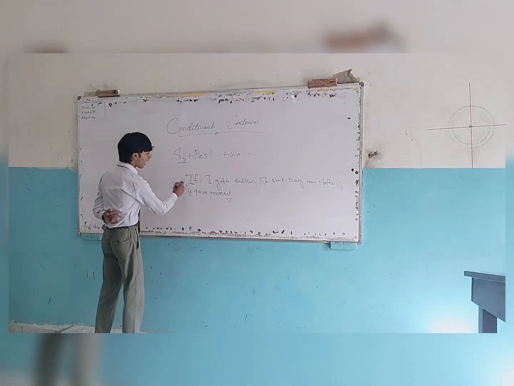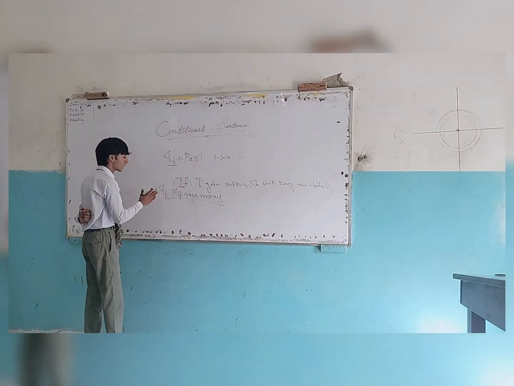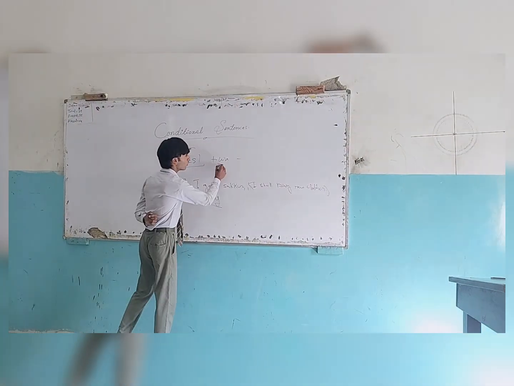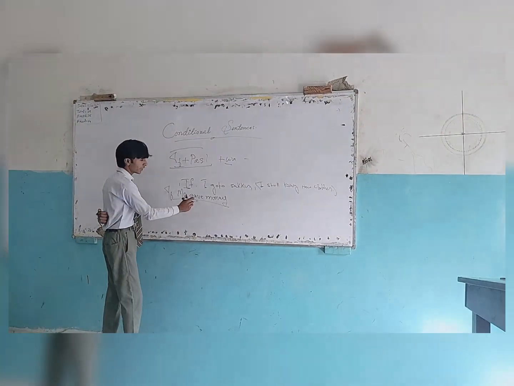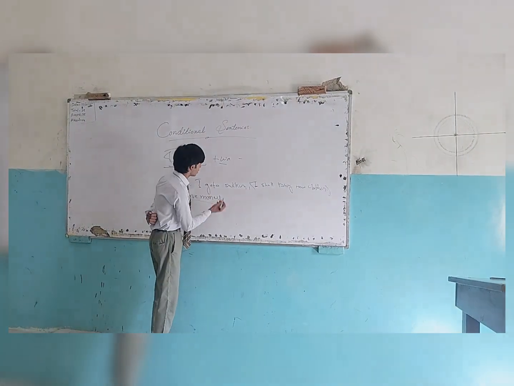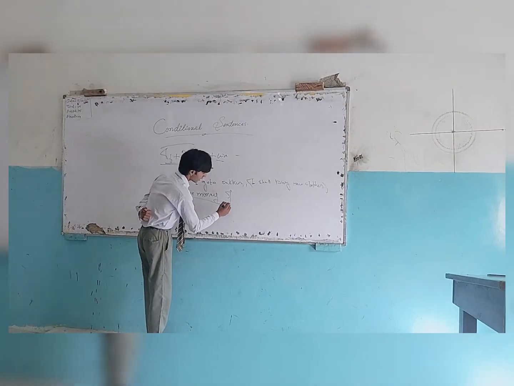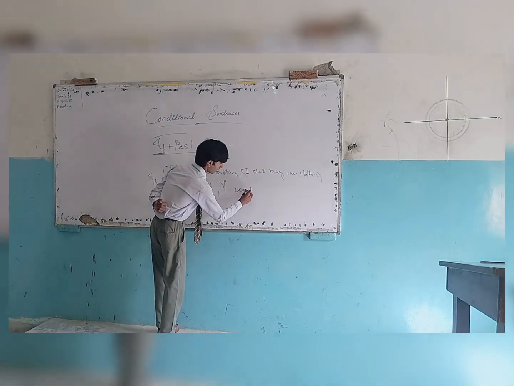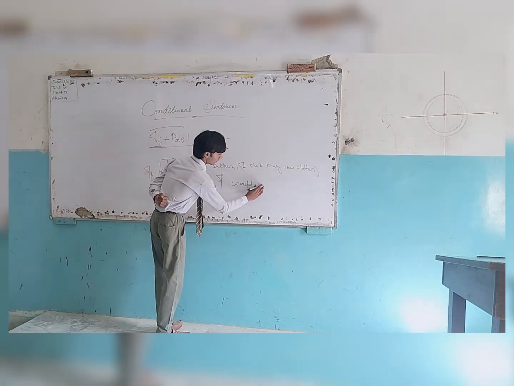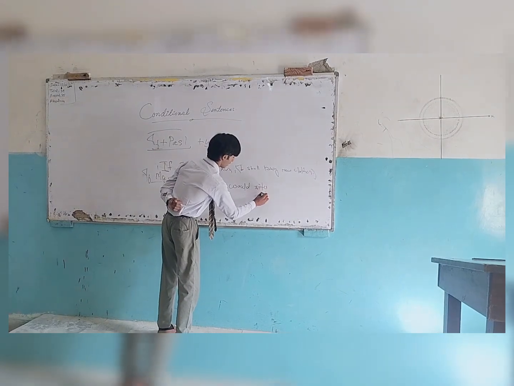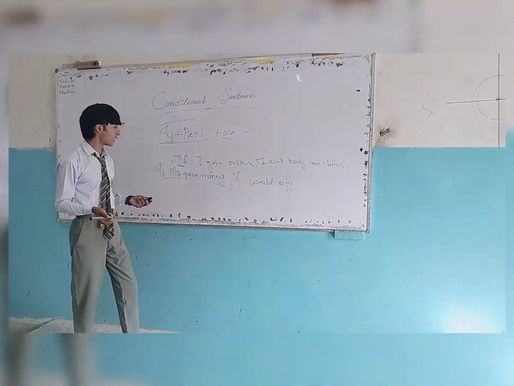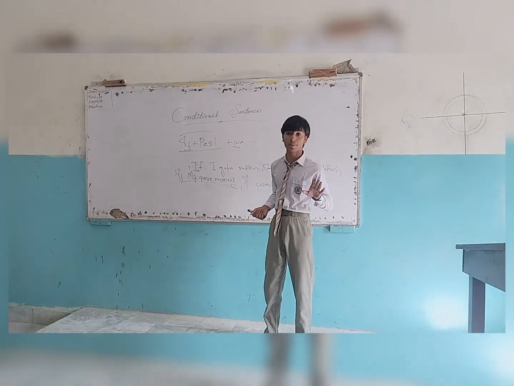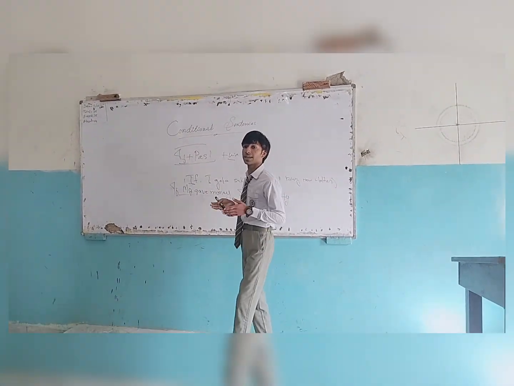And the second part is would plus verb: I would go to the city. So first I put the subject, then would, and then the verb. If my Abu gave me money, I would go to the city. I am thinking about it, but my Abu didn't give me money. So these kinds of sentences are called second conditional.